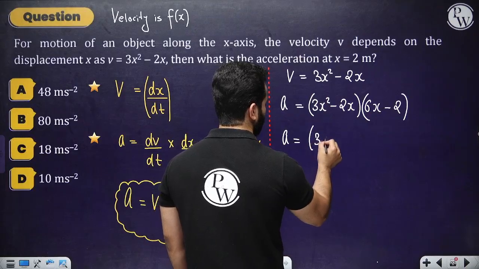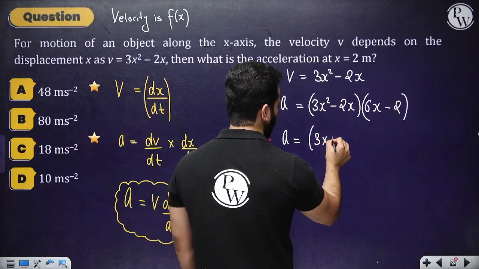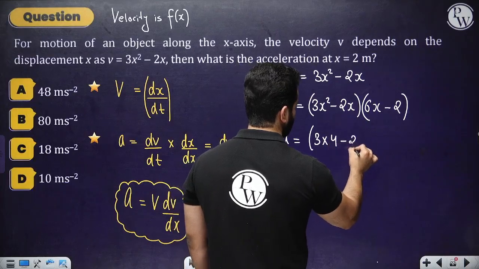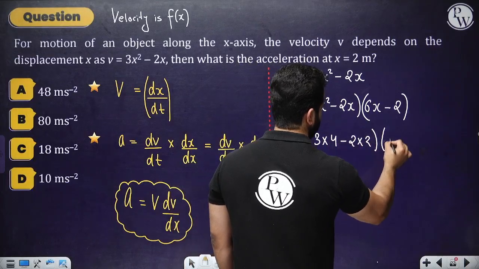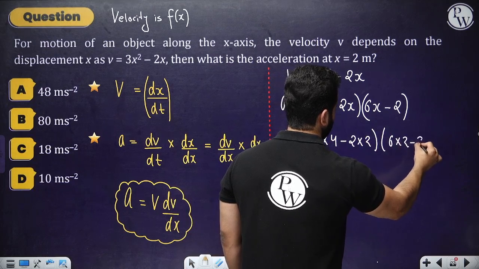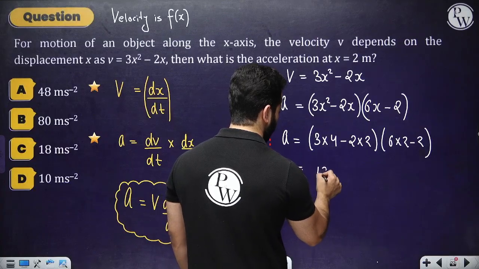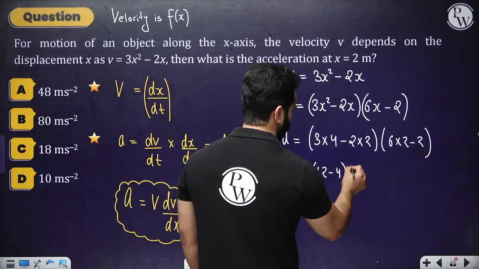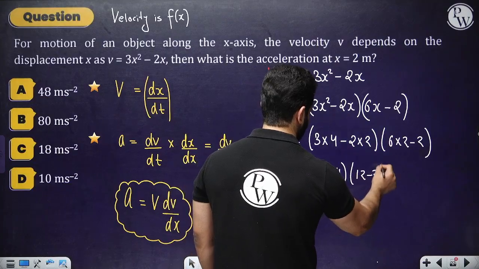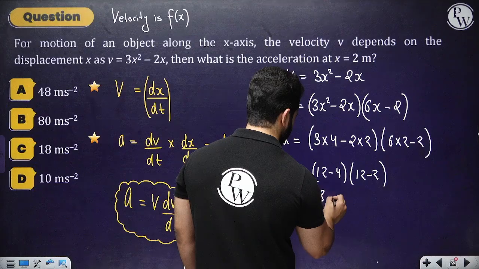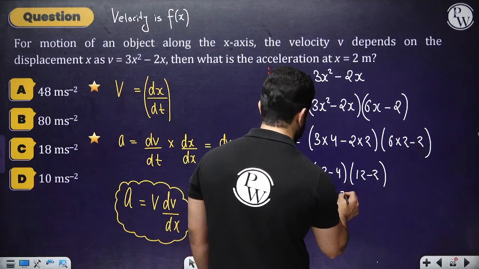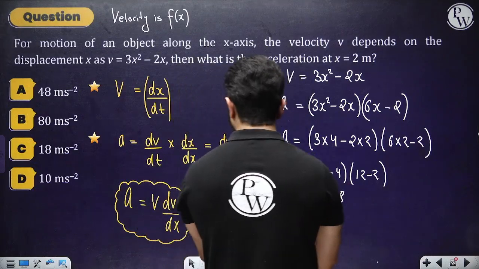So 3 into square of 2, right? 4 minus 2 into 2, 6 into 2 minus 2. Now whatever the answer is, please try to solve it. This is going to be 12 minus 4 and this is going to be 12 minus 2. This is going to be 8 and this is going to be 8. Is that correct? Have we done any silly mistake?